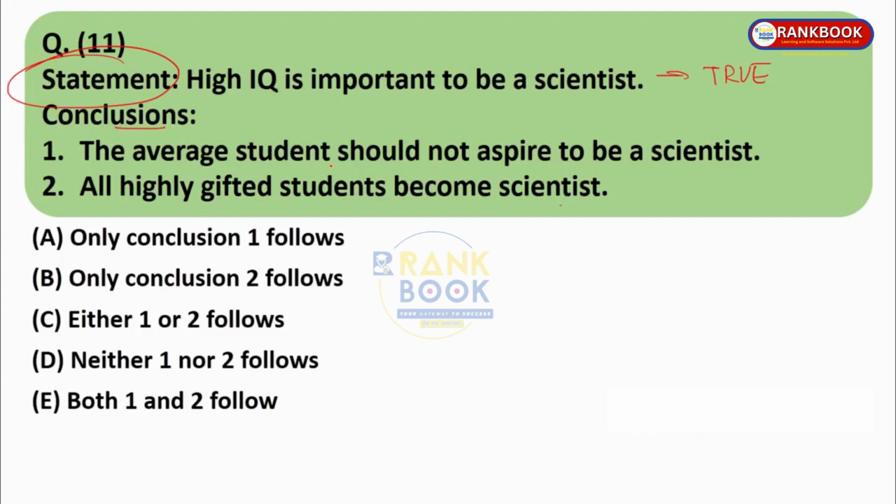The first conclusion is, the average student should not aspire to be a scientist. Now, if you look at this, you will feel sympathy and wonder how we can say that the average student should not aspire to become a scientist, that we are discouraging students. So this is wrong, this should not be there. But please wait, what have we learned?